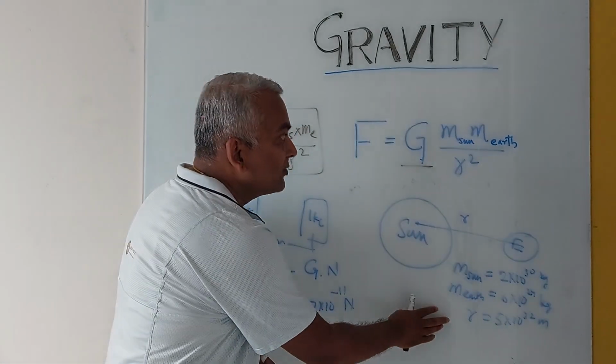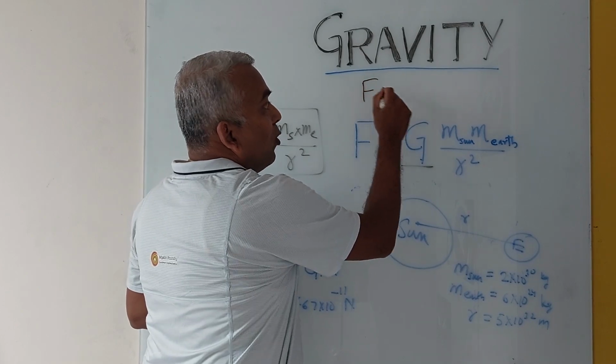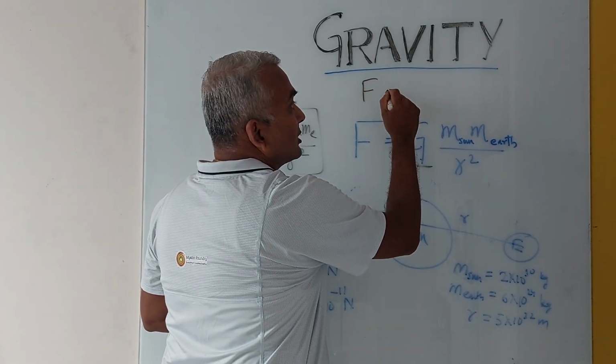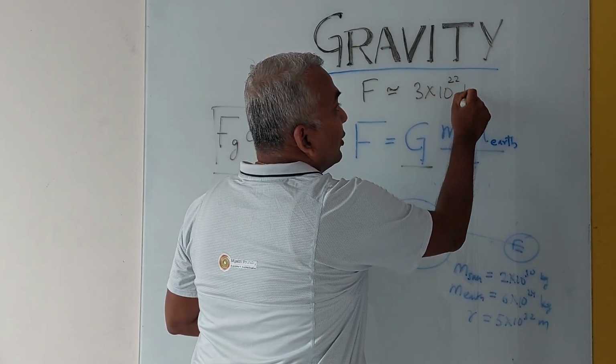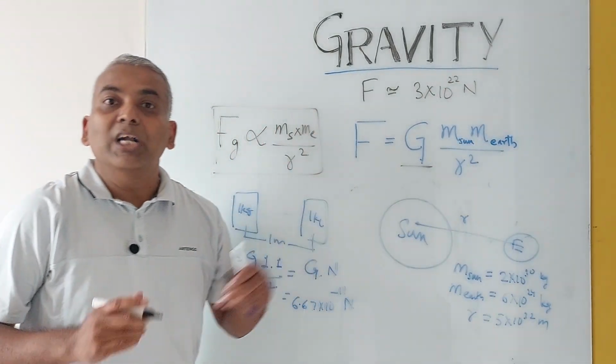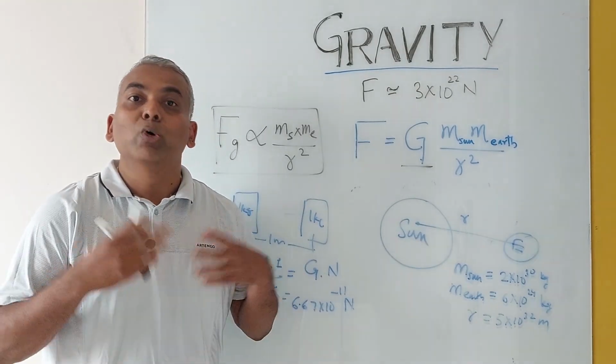If we substitute these values into this equation, we find that the force is approximately equal to 3 into 10 to the power 22 newtons. This is a large number, and that's why we see the impact of the force of gravity on the motion of planets.